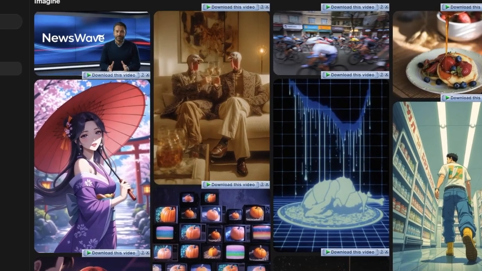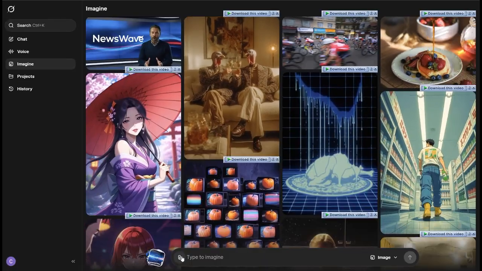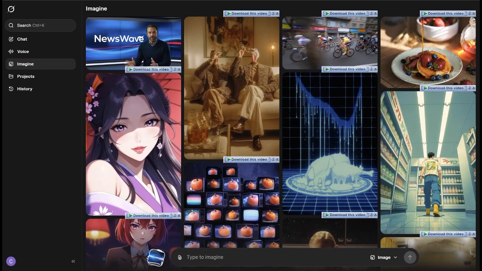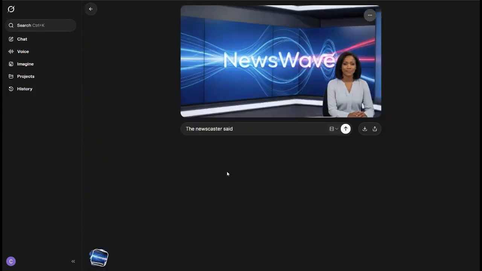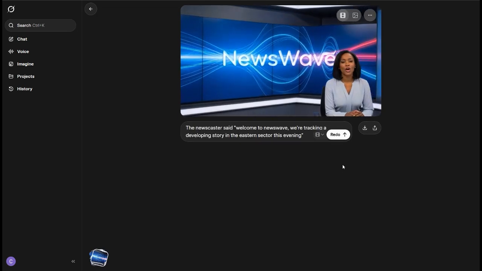Let's go to grok.com/imagine. Just click on this little attach icon and select the image you want to turn into video and upload it. Once that is uploaded, write your prompt right here. And this is my prompt. Once I'm done, I'll just hit generate. Now the video is generated and it plays automatically.